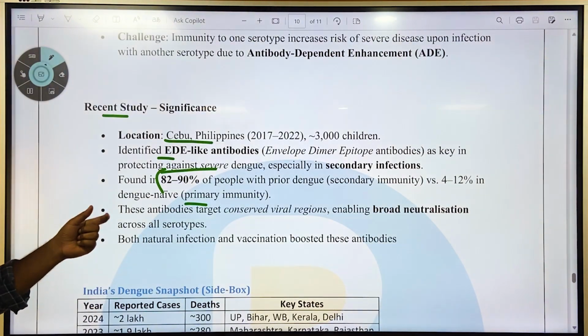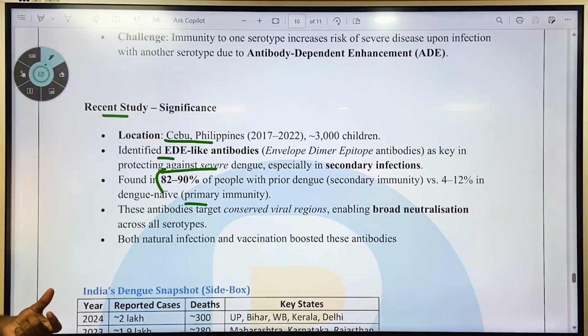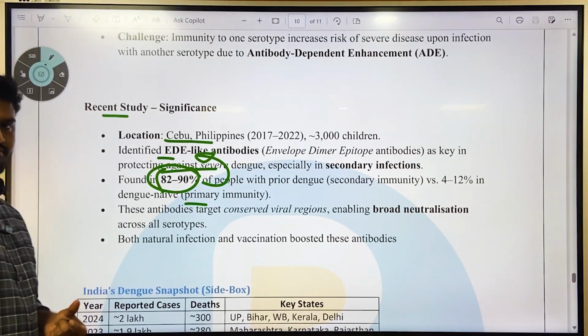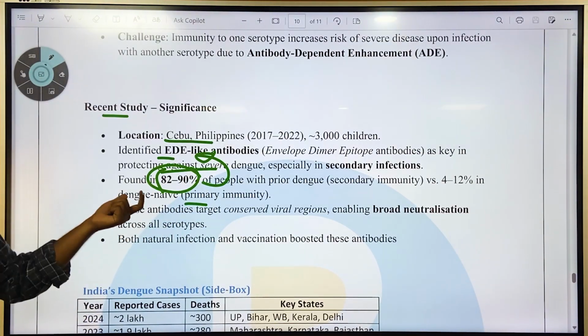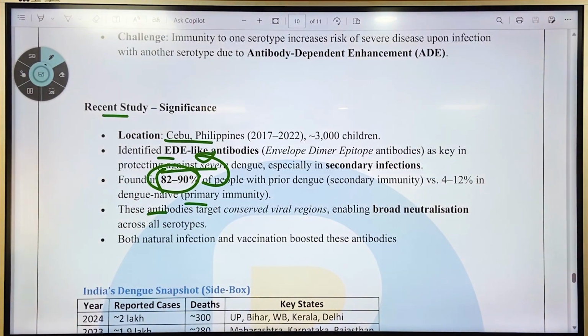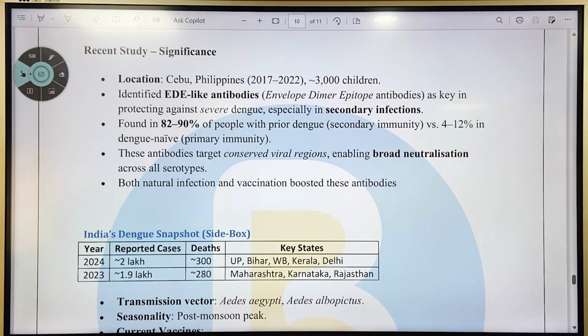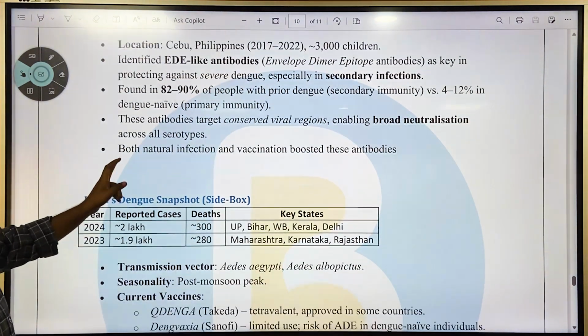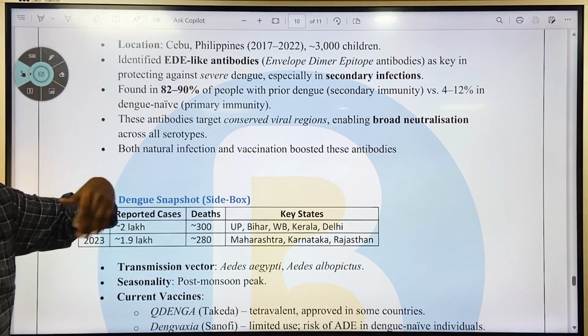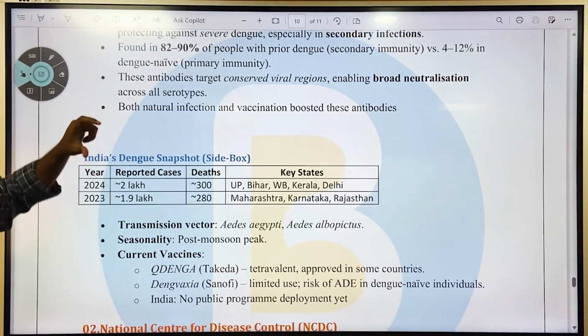Okay, so a person who has already suffered from dengue for the first time has around 82 to 90% of these EDE-like antibodies compared to the person who has never faced dengue. These antibodies target conserved viral regions, enabling broad neutralization across all serotypes. Both natural infection and vaccination boosted these antibodies. Okay, so this is the news at the moment. Because of the first infection, the EDE-like antibodies are increasing, so it is providing a level of immunity.